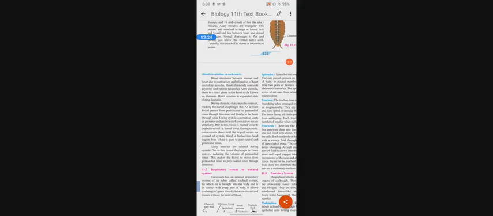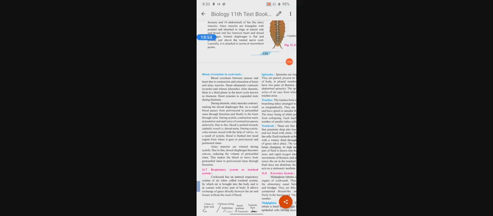Reducing the volume of the pericardial sinus makes the blood move from the pericardial sinus to the perivisceral sinus. So from the pericardial sinus, blood moves to the perivisceral sinus through the fenestrae. In systole, the diaphragm becomes convex, reducing the volume of the pericardial sinus.